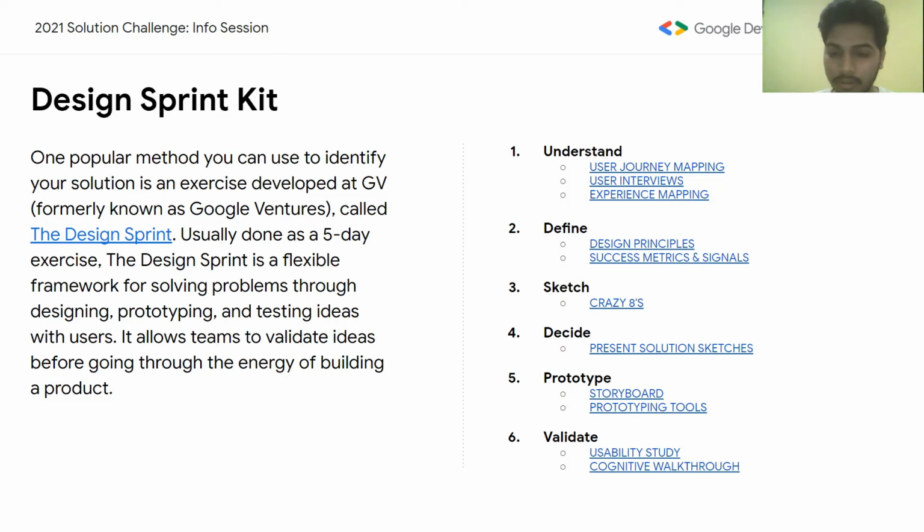The next part is prototype. At this point, you should utilize all the points that you have decided on, turn them into a solution, and start working to build the solution to that particular problem. The sixth point is to validate. It is a point where you can identify the usability issues and determine the user satisfaction with the prototype.